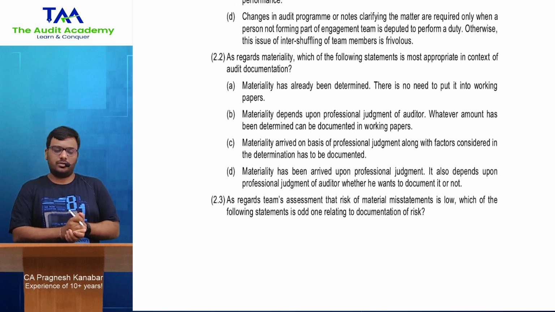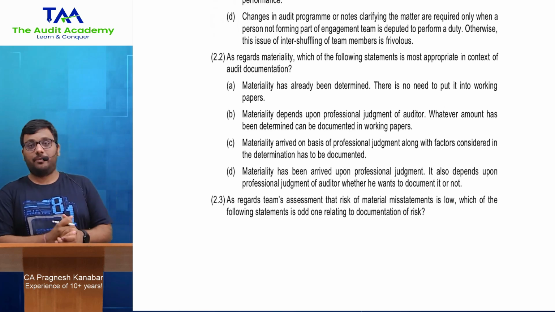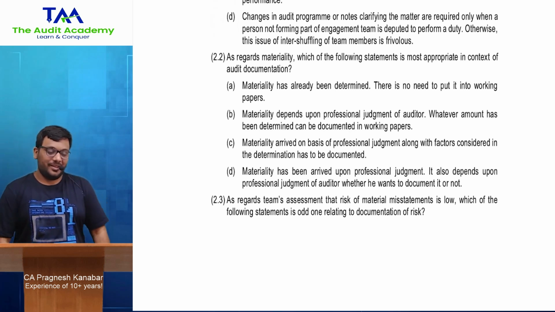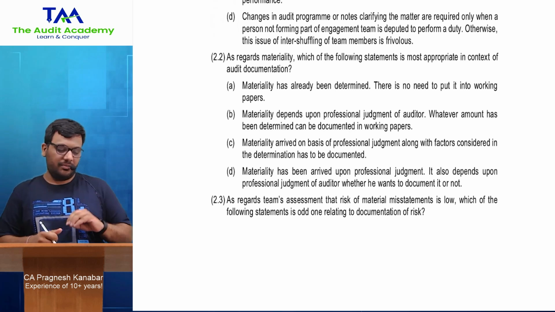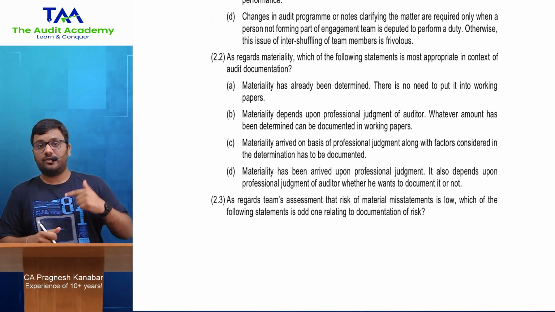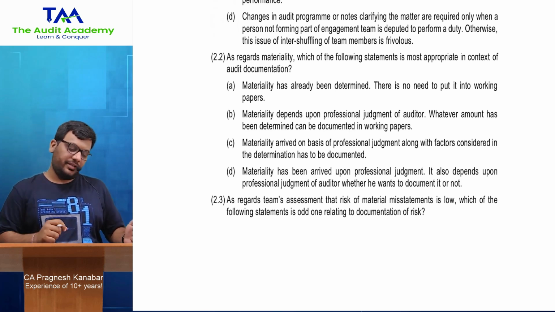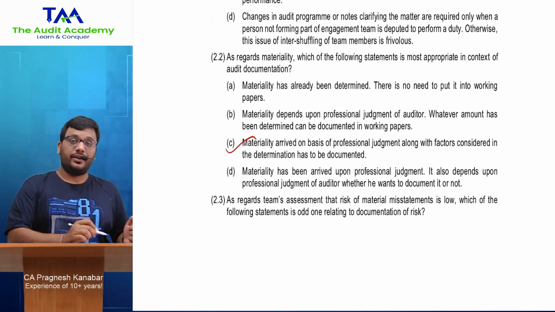All of this needs to be documented. Materiality has already been determined. There is no need to put it into working papers. Shocking option. Materiality depends upon professional judgment of the auditor. Whatever amount has been determined can be documented in working papers. No, but that judgment also needs to be documented. Materiality arrived on basis of professional judgment along with factors considered in the determination has to be documented. This seems to be proper.